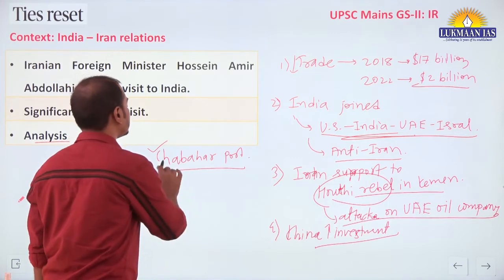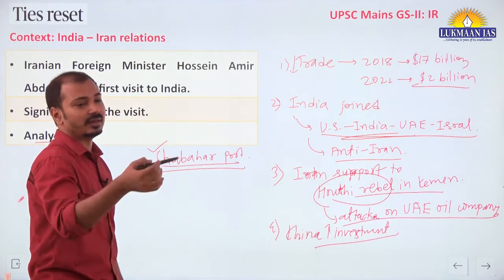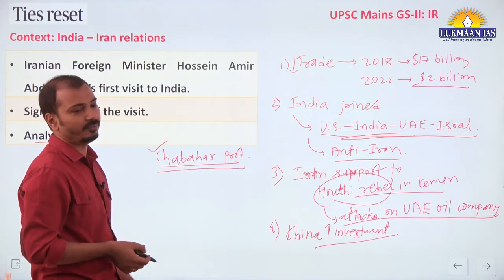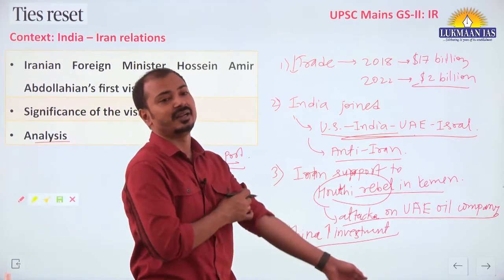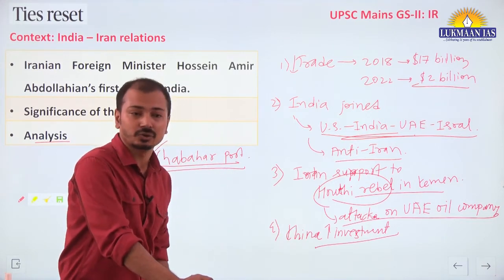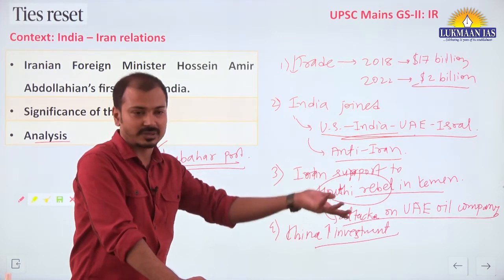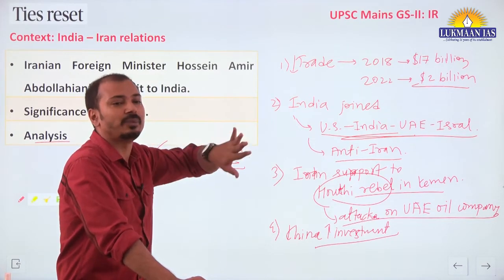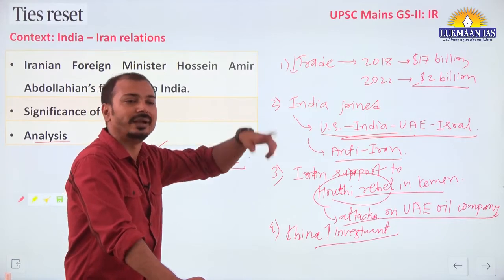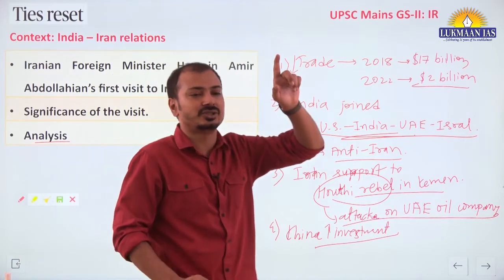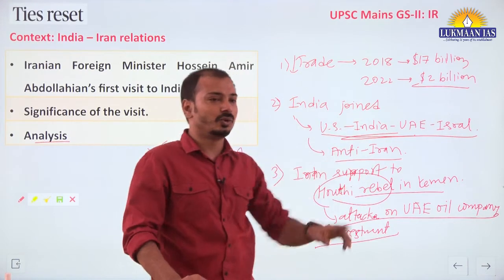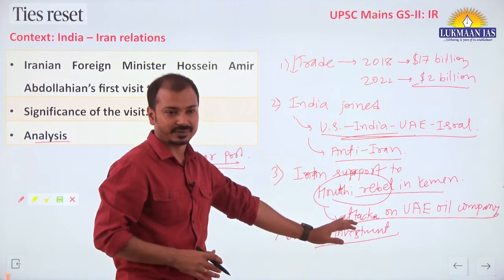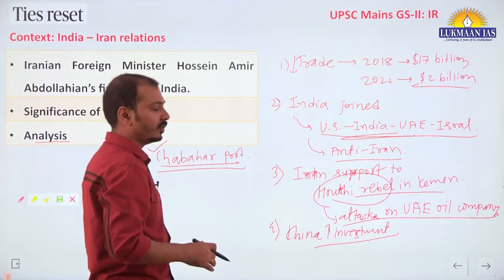Iran wants this Chabahar port to resume and trade with India, and we wanted this port to develop. Why? Because we wanted connectivity with Central Asian countries and Afghanistan, because Pakistan is obstructing, we can say indirectly, the land route. So we wanted to bypass Pakistan and then from Iran enter Afghanistan and then Central Asia, right? So that's why Iran is very important for us, for energy security and all these things. Fine? Okay.